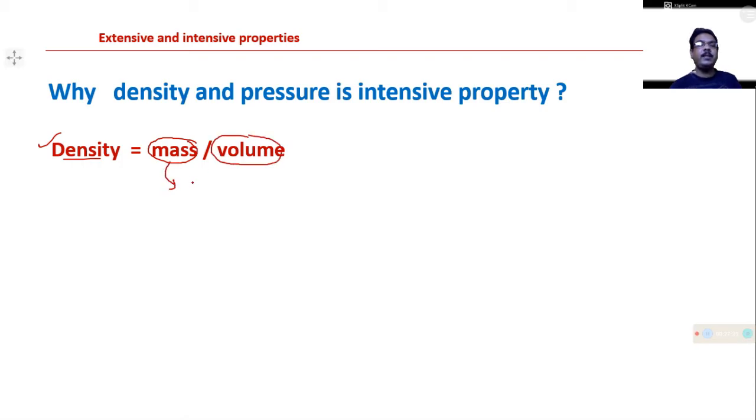Now mass is an extensive property, and volume is also an extensive property. So density is the ratio of two extensive properties. But as we all know, the ratio of two extensive properties will be an intensive property. That's why we can say that density is an intensive property.